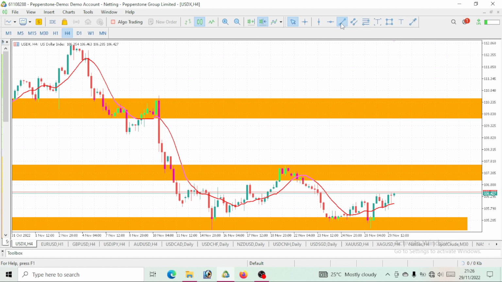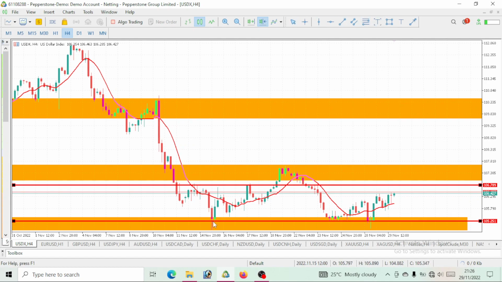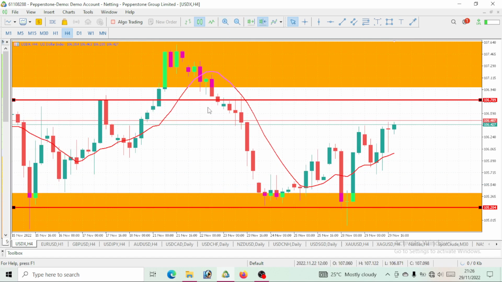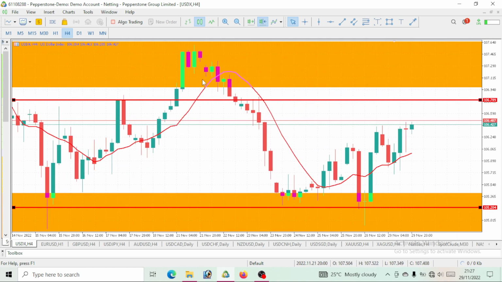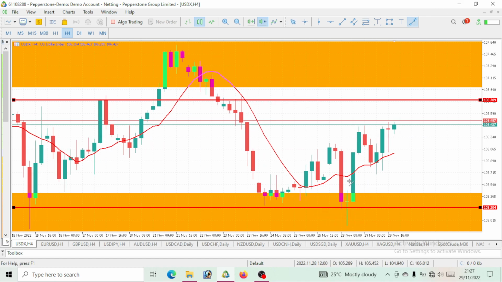We can see that this price is kind of ranging within this level. You can also take a look at this level below, which we take on the 4 hour time frame as support and resistance. You can see that this price came to this resistance level, dropped to this support level, and came to this resistance level again. You see a little bit of a false breakout here. Then you saw this price get to this support level. Now we are seeing it go up to this resistance level.